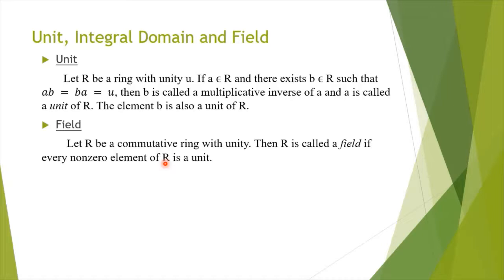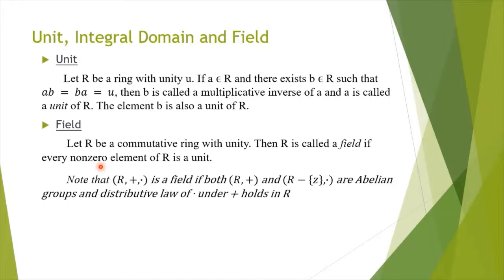That is, every non-zero element should have a multiplicative inverse. Note that (R, +, ·) is a field if both (R, +) and (R minus {0}, ·) are abelian groups, and the distributive law of multiplication over addition holds in R.